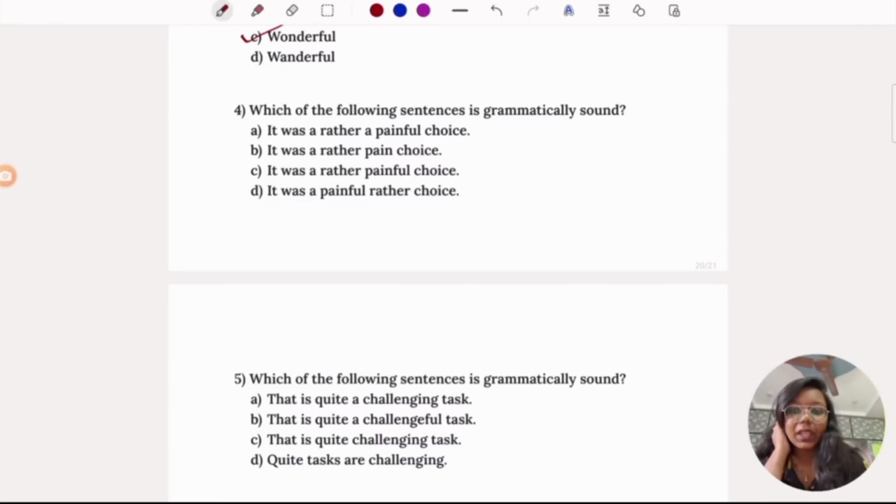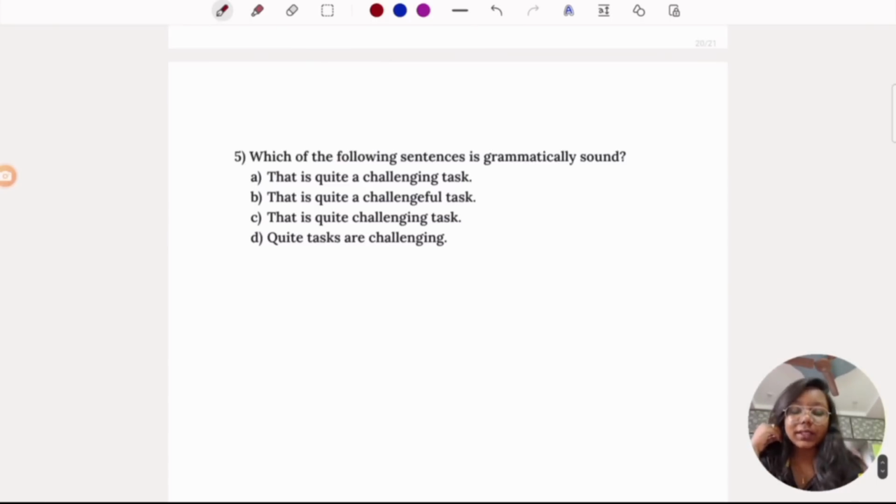It was a rather a painful choice. It was a rather pain choice. It was a rather painful choice. It was a painful rather choice. It was a rather painful choice. We have seen it before. This is quite a challenging task. This is quite a challengeful task. This is quite challenging task. Quite tasks are challenging. No, this is quite a challenging task is the grammatically correct one.